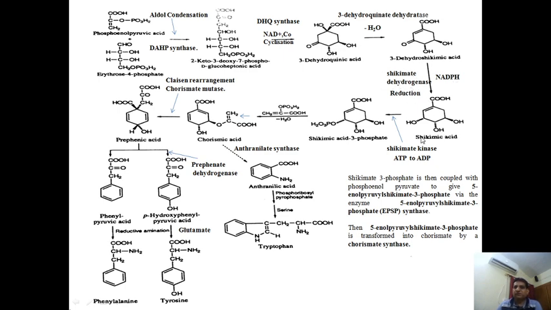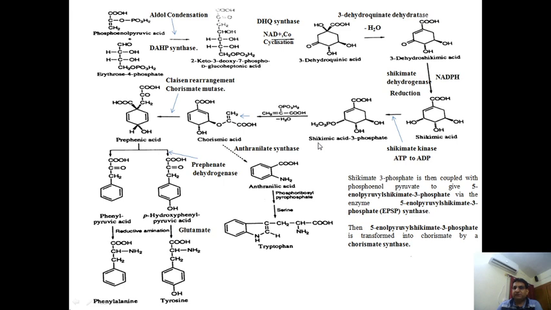So it will form the shikimic acid. Now you can see the structure of shikimic acid, that it consists of 1 carboxylic group and 3 hydroxyl groups. So it is the cyclohexane. Now this shikimic acid goes for the phosphorylation, and for the phosphorylation it will consume ATP in presence of the shikimate kinase enzyme to form the shikimic acid 3-phosphate.